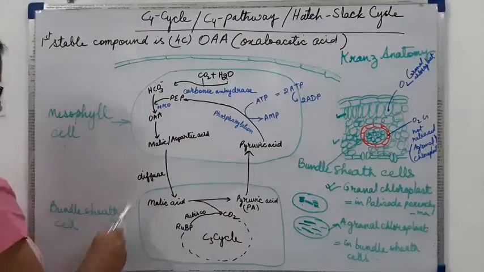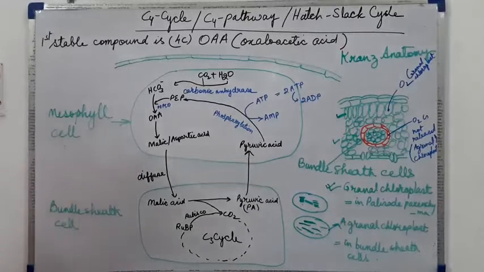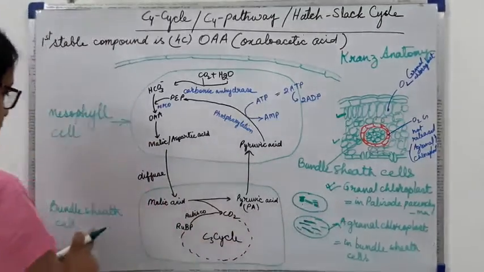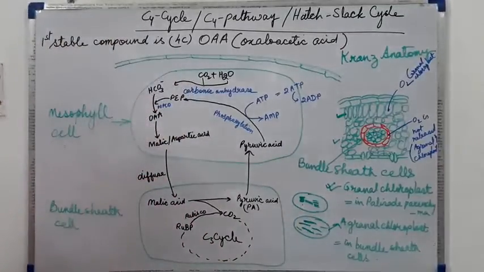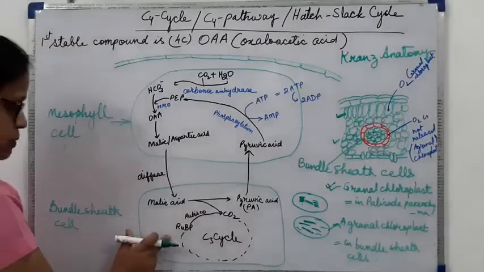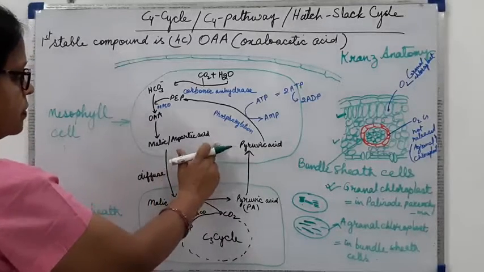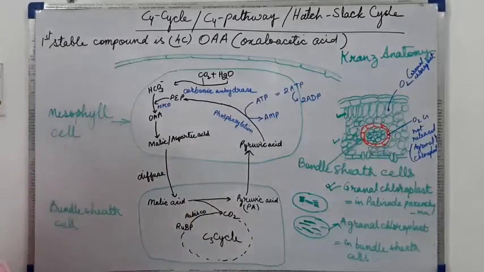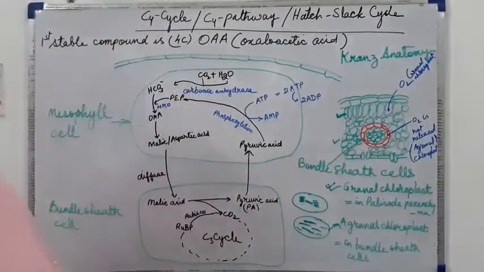This process completes in two types of cells, that is the mesophyll cells and the bundle sheath cells. Mesophyll cells have granal chloroplasts in them and bundle sheath cells have agranal chloroplasts in them. It means that the C3 cycle takes place only in the bundle sheath cells and there is no C3 cycle in mesophyll cells. Now, why is there no C3 cycle?